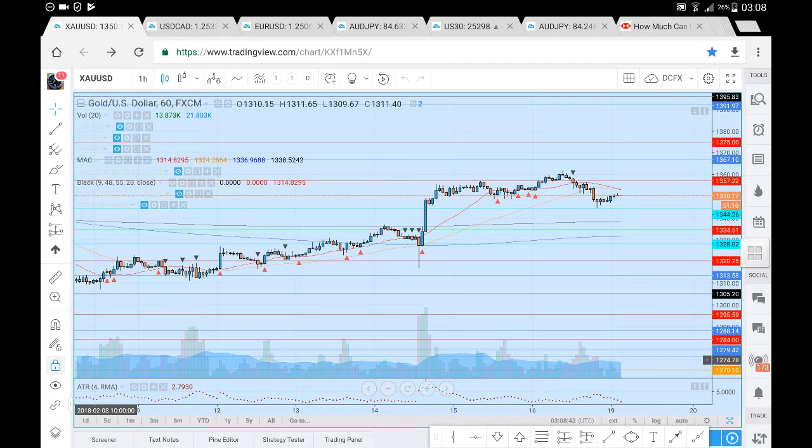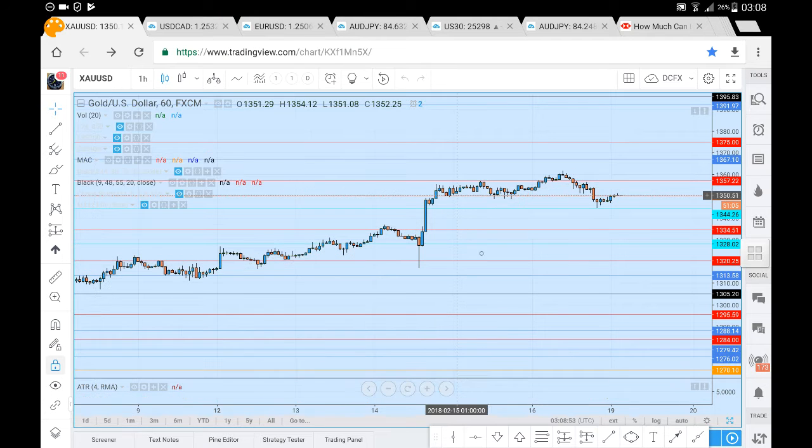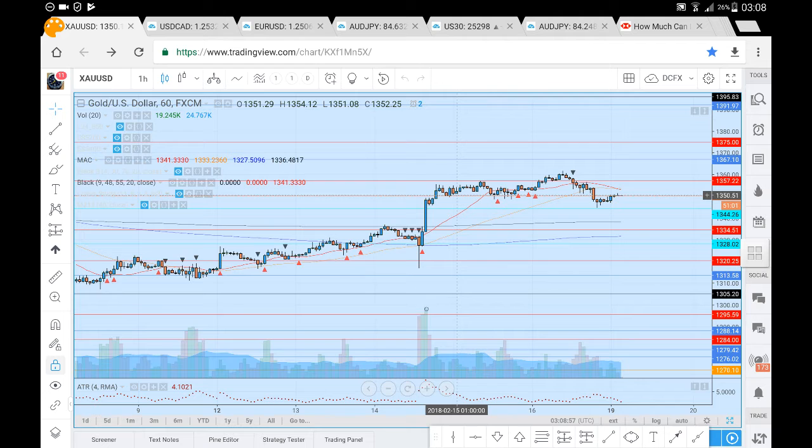So this is the XAUUSD analysis for Monday 19th of February. Now, let's just have a look at what happened to prices and where they might likely go. So previously we saw prices trade below the 1320. We've had this move upwards, a pretty strong move straight above the